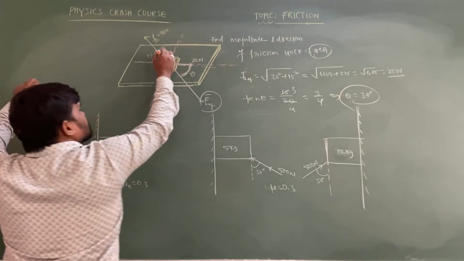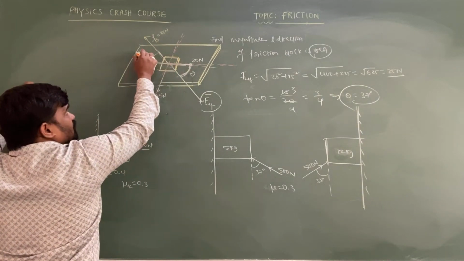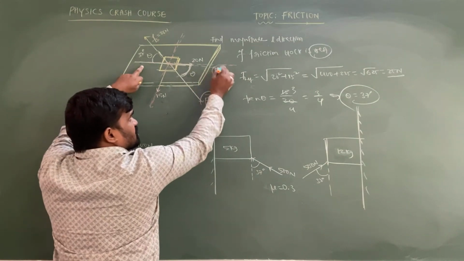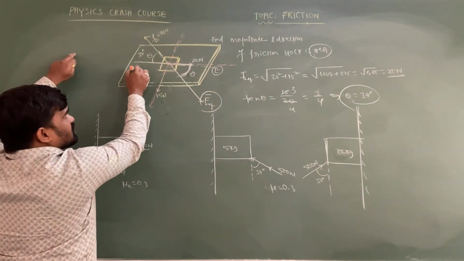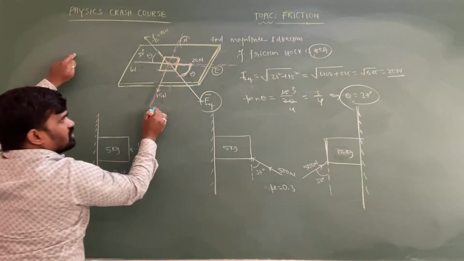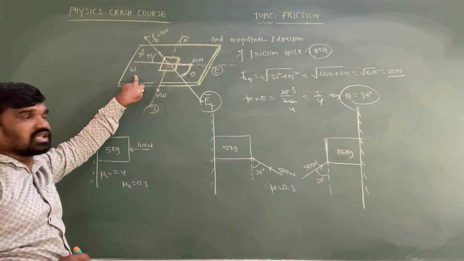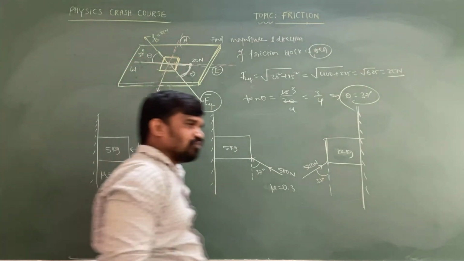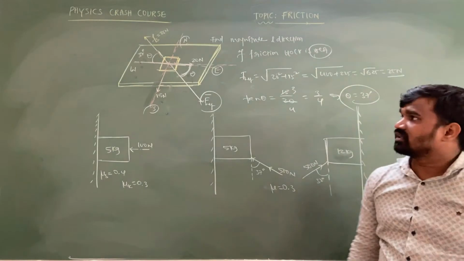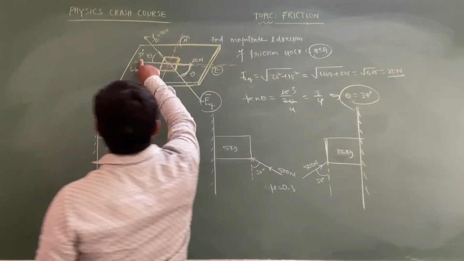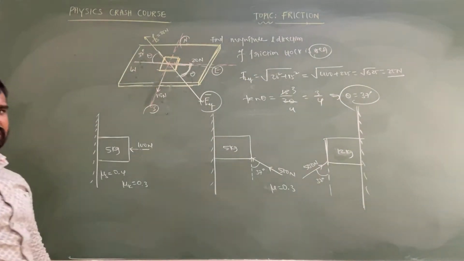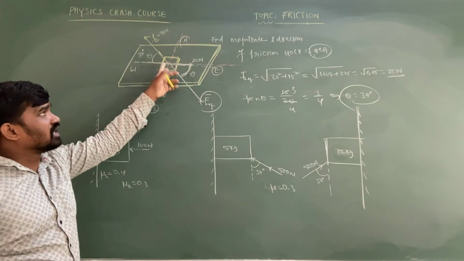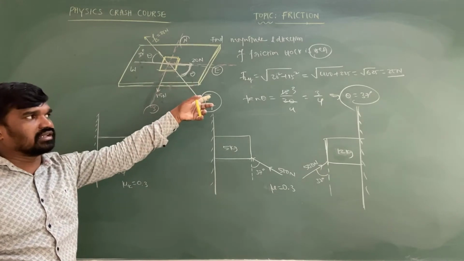So what is the direction of this friction? The direction of friction is 37 degrees. Suppose they give this as east, this as west, this as north, and this as south, then what are you supposed to say? 37 degrees west of north you are supposed to say, or else 37 degrees north of west, sorry, 37 degrees north of west you are supposed to say. So this is the direction of the friction, and this is the way to calculate the magnitude of friction.